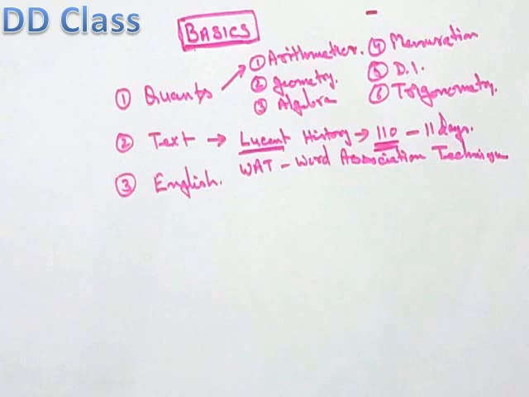You can get the entire Lucent within yourself just by sparing 60 days, 2 months of time, and then it will be really a big power for you.